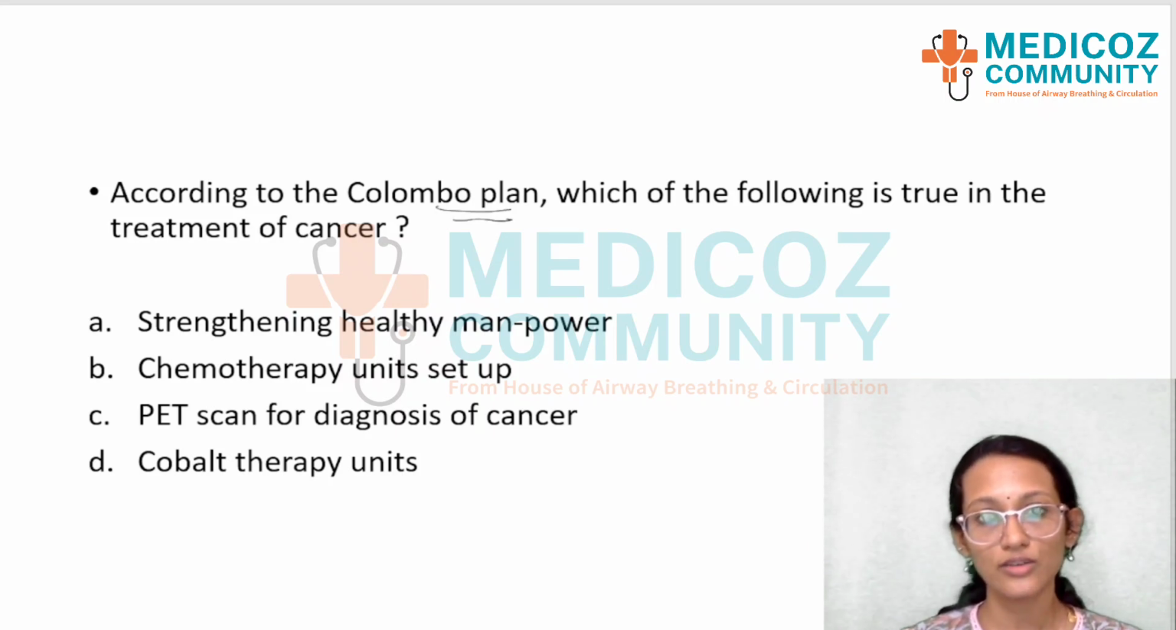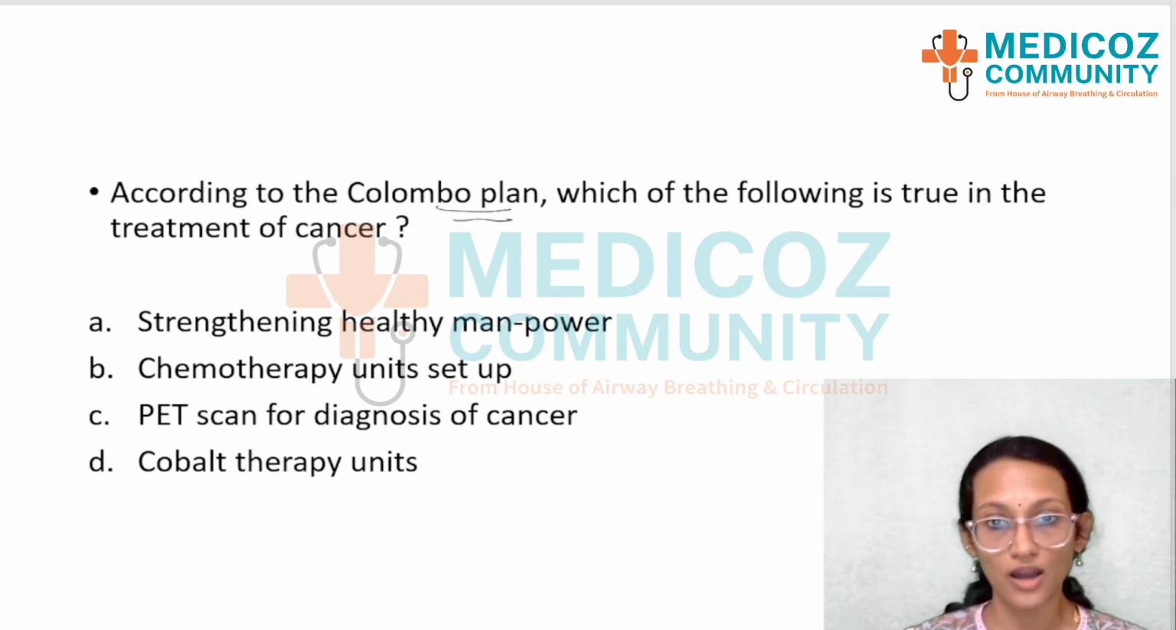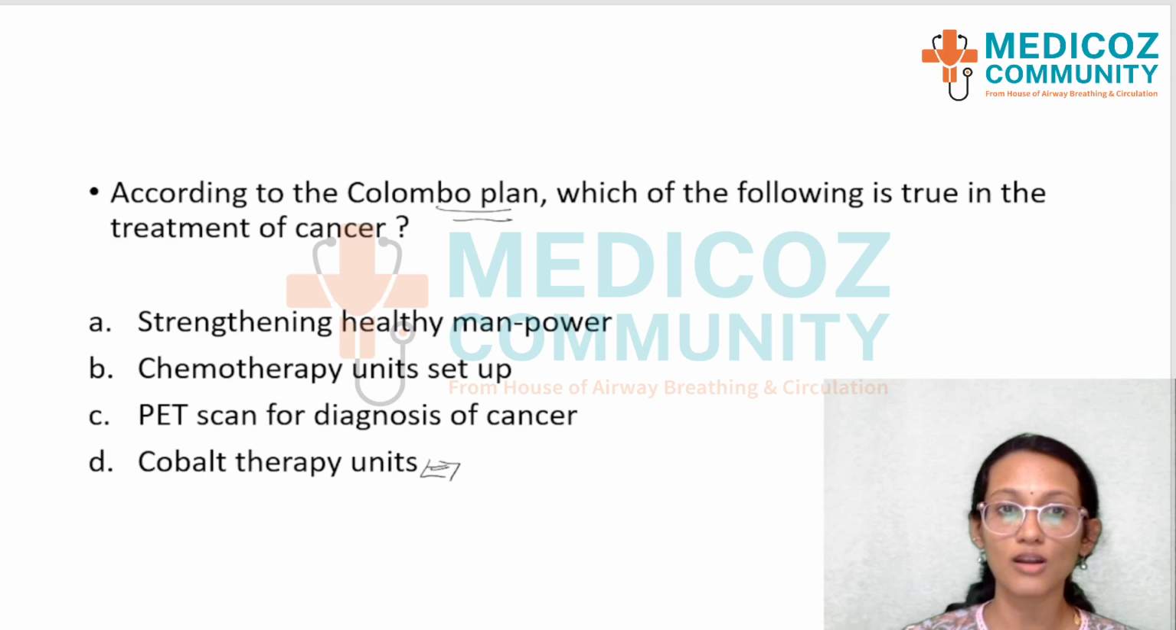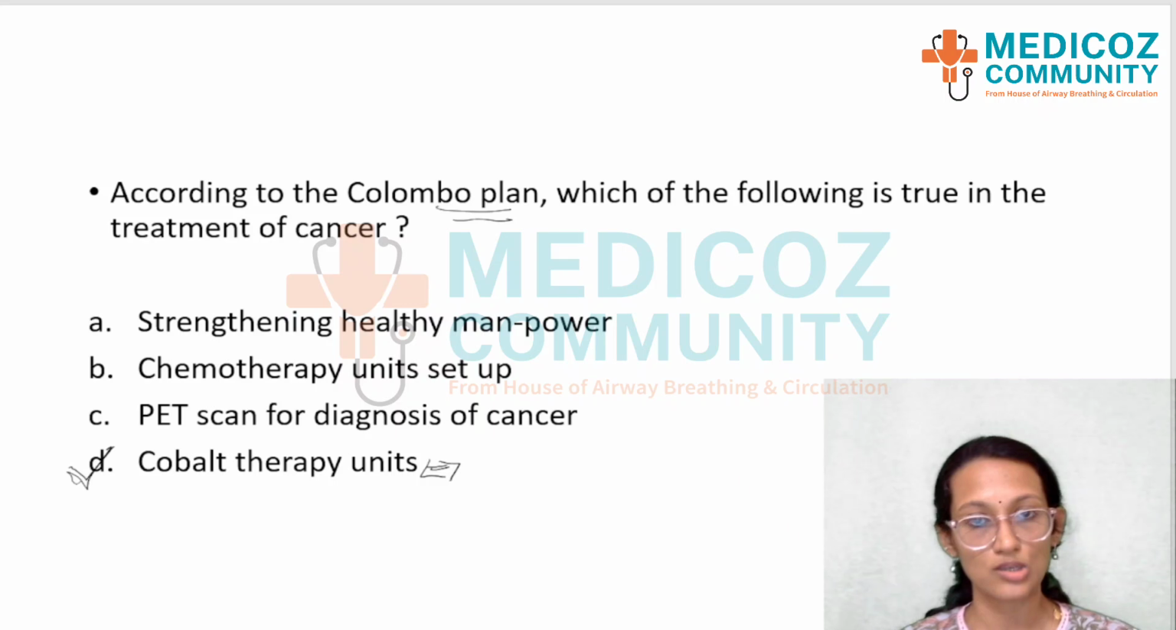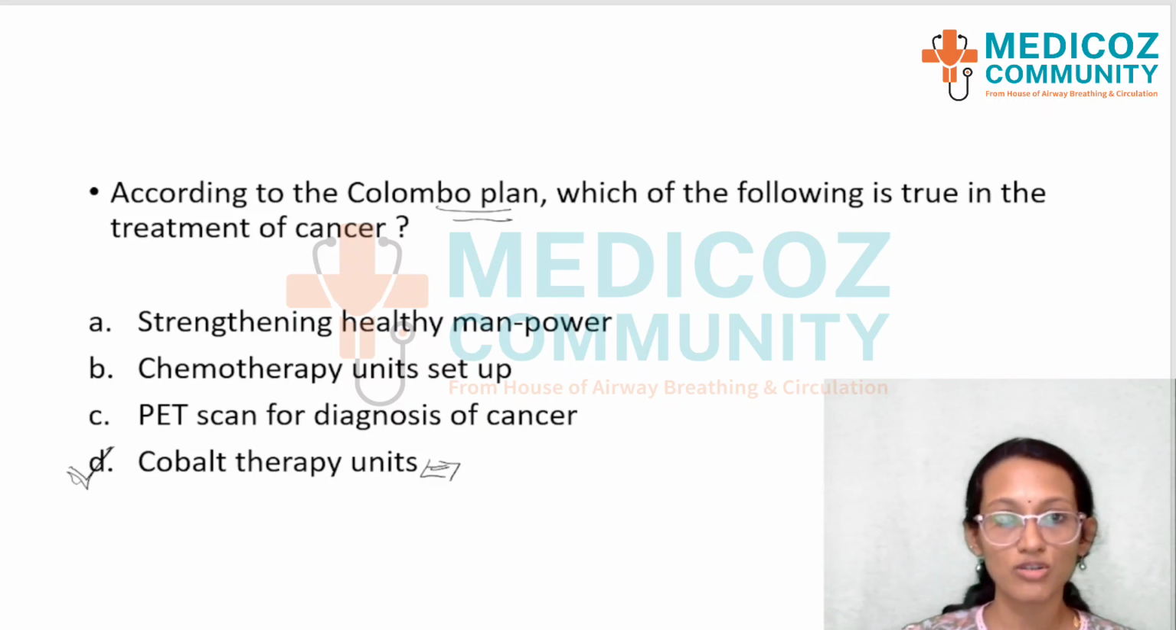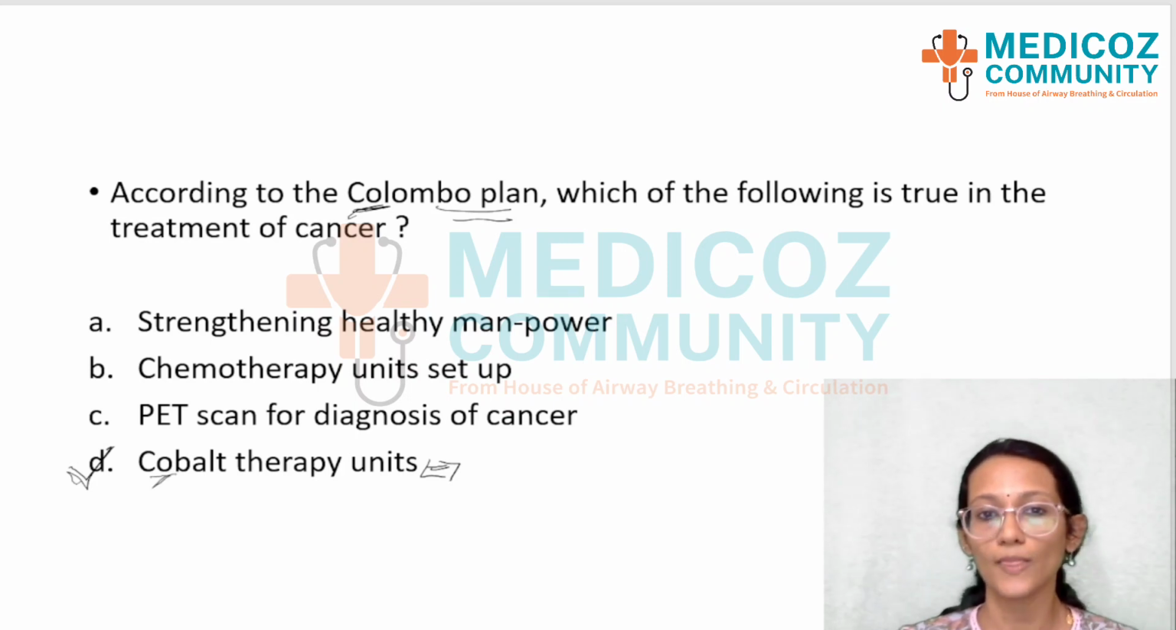If you have read it in detail, you know that strengthening of manpower, chemotherapy units and cobalt units, multiple answers here would look correct to you. But if you remember what is written in the Park textbook, cobalt therapy units are given to the medical institutions in the Colombo plan. So the most appropriate answer out of this would be option D, cobalt therapy units. It's easy to remember: Colombo plan, cobalt therapy units. There's a clue, CO. So option D is the right answer here.